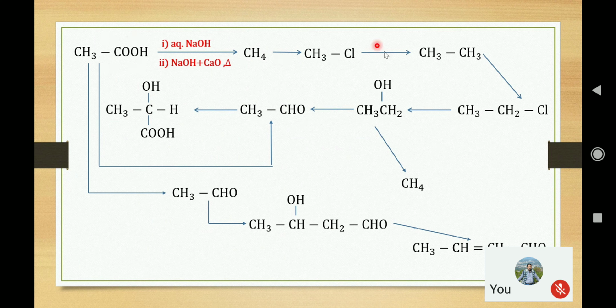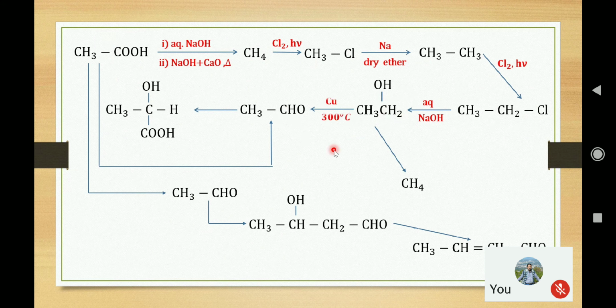Now from methane to alkyl halide, alkyl chloride, it is a simple photochemical displacement reaction. Next we can perform the Wurtz reaction to prepare ethane from chloroethane, and then again the substitution. You can follow that we can increase the carbon chain in this way, and then the next groups can be taken into the compound. So it is ethyl chloride, and the chloride can be substituted again with OH by aqueous alkali. And now this alcohol that is formed, a primary alcohol, can be converted to aldehyde by oxidation